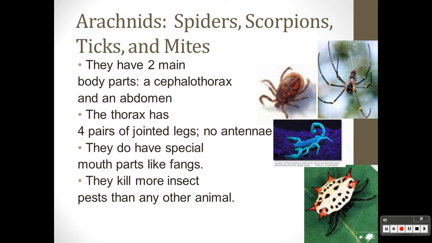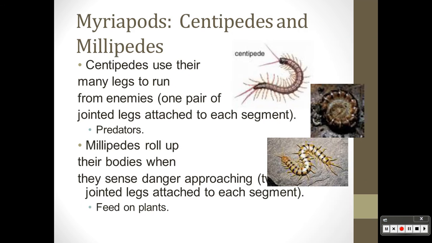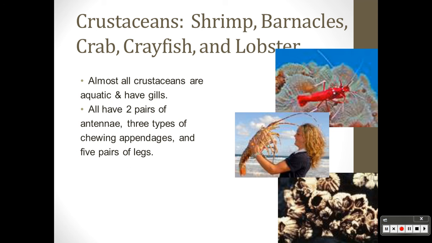Arachnids, spiders, scorpions, ticks, and mites. Yay. Nope. Myriapods are centipedes and millipedes. Again, there's their features. And then crustaceans. That's a big lobster. Alright?